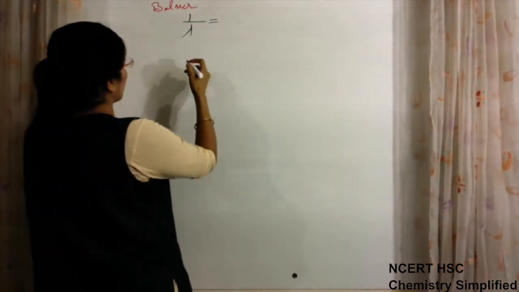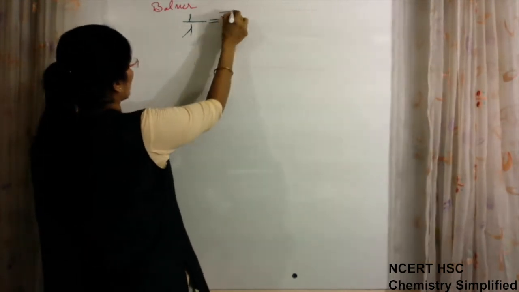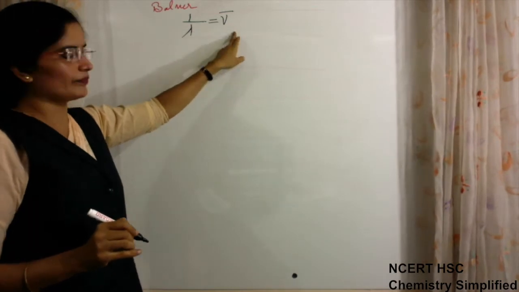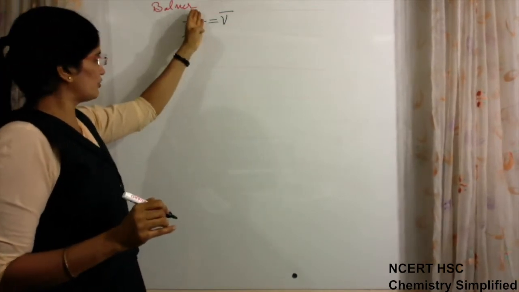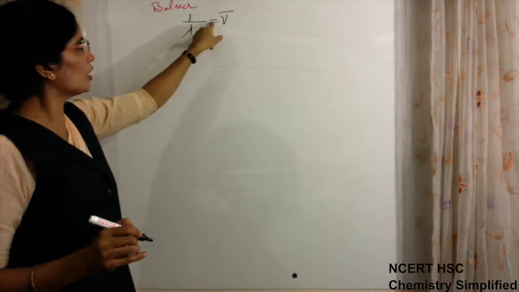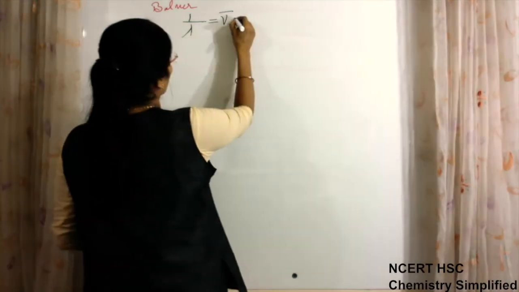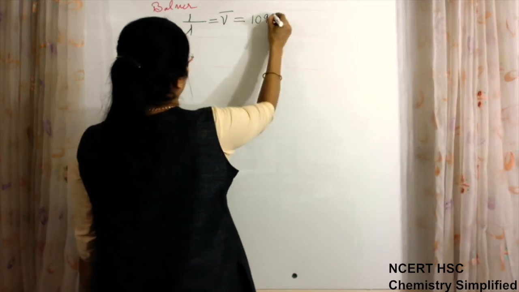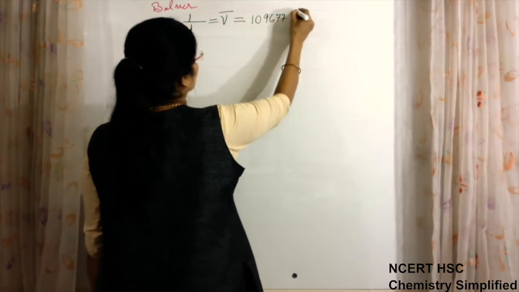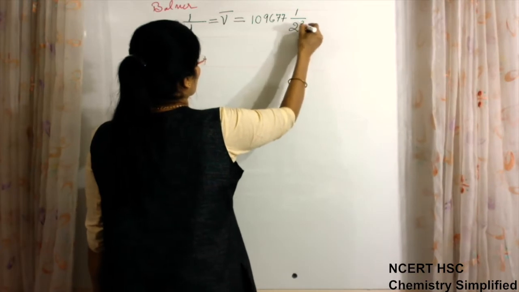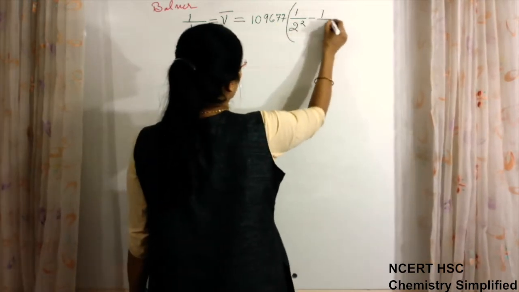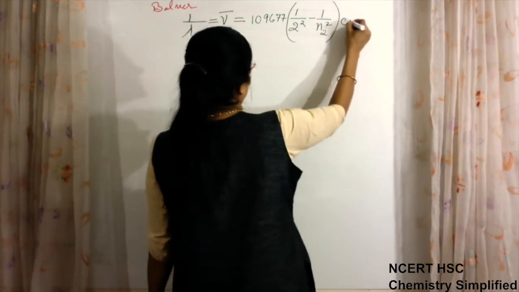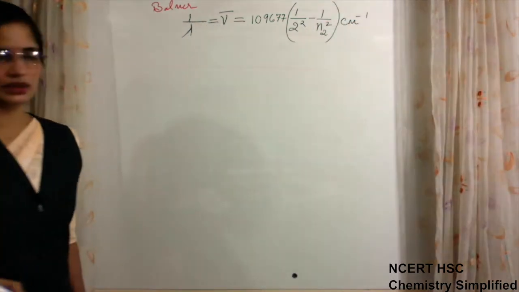For finding wavelength, or wave number, because the inverse of wavelength is wave number, the formula given was 1 by lambda equal to 109677 into (1 upon 2 square minus 1 upon n2 square) centimeter inverse.